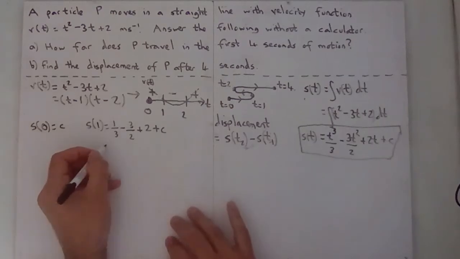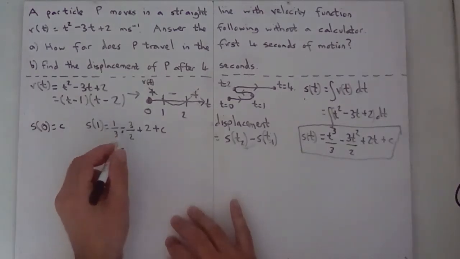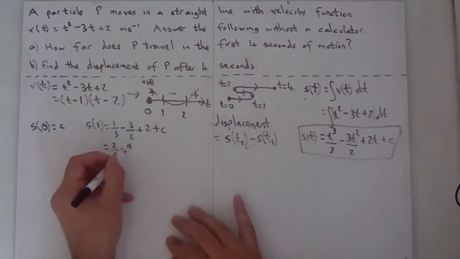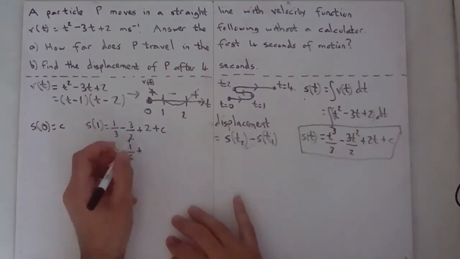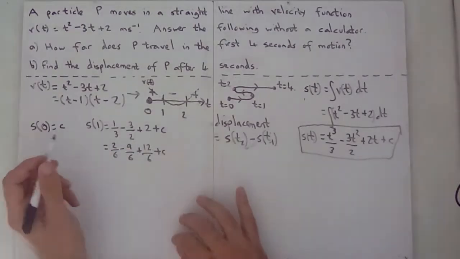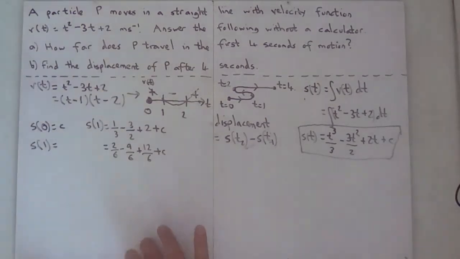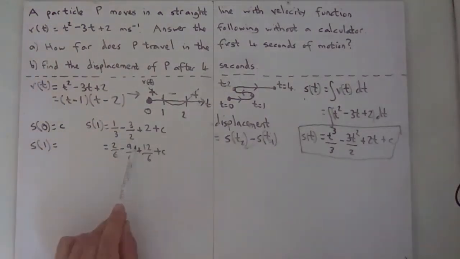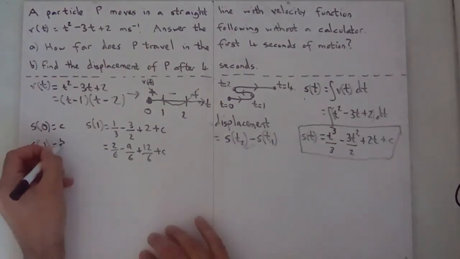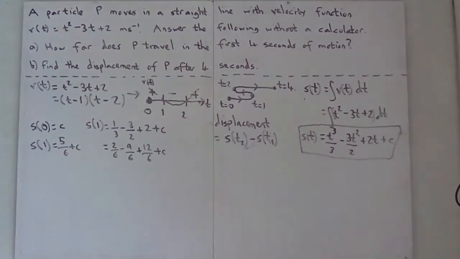Put it all in sixths: 1/3 is 2/6, 3 over 2 is 9 over 6, 2 over 1 is 12 over 6, plus the C. So s(1) equals 12 minus 9 is 3, plus the 2 is 5, so it's 5 over 6 plus C. That's quite useful. s(2).